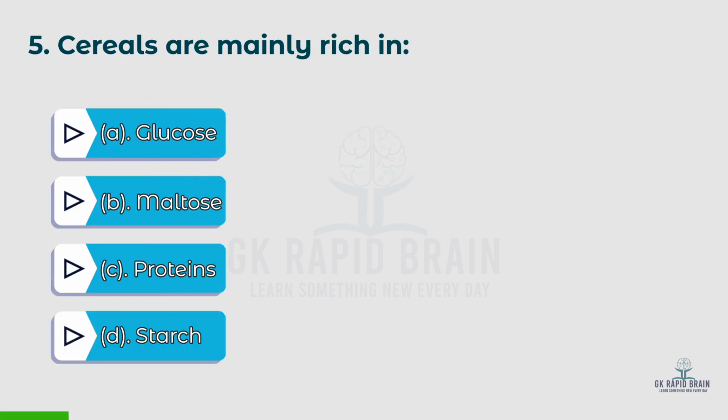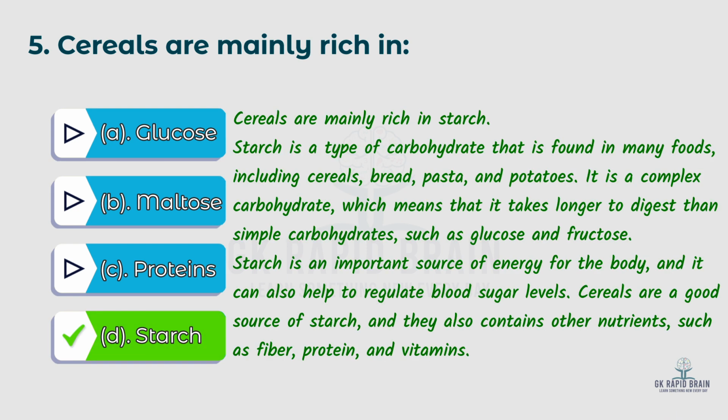The fifth question: cereals are mainly rich in? Options: A. Glucose, B. Maltose, C. Proteins, D. Starch. The right answer is starch. Cereals are mainly rich in starch.